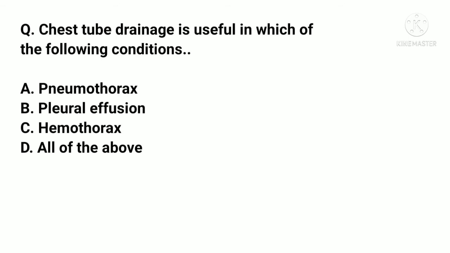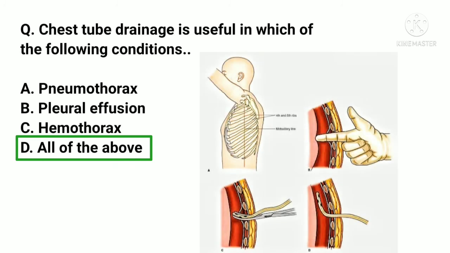Chest tube drainage is useful in which of the following conditions? A. Pneumothorax. B. Pleural effusion. C. Hemothorax. D. All of the above. And the correct answer is D. All of the above. A chest tube is a flexible plastic tube that is inserted through the chest wall and into the pleural space. It is used to remove air in case of pneumothorax, or to remove fluid in case of pleural effusion, and to remove blood in case of hemothorax.